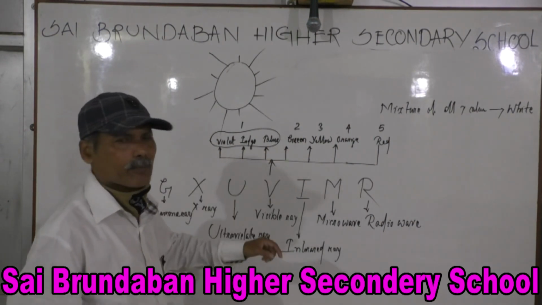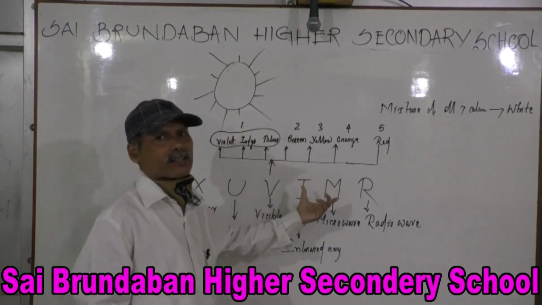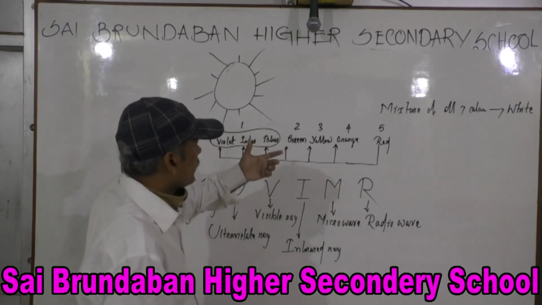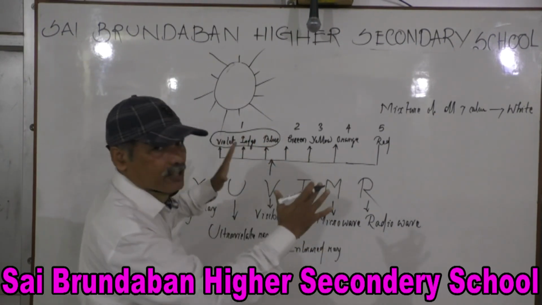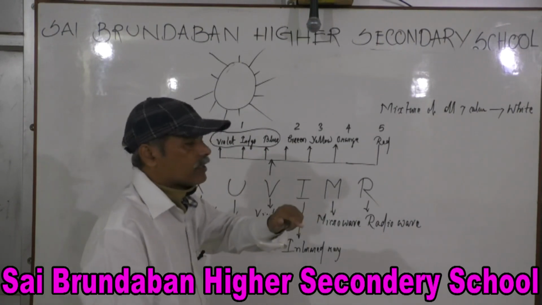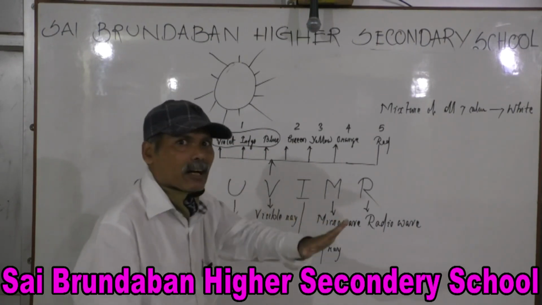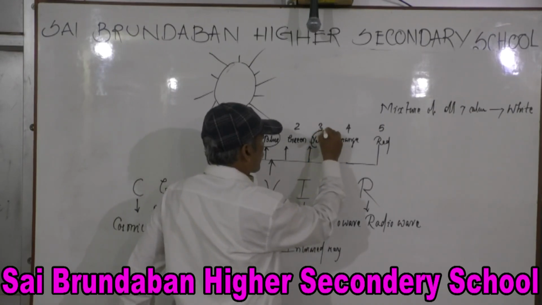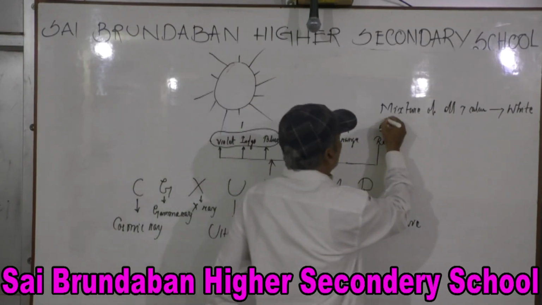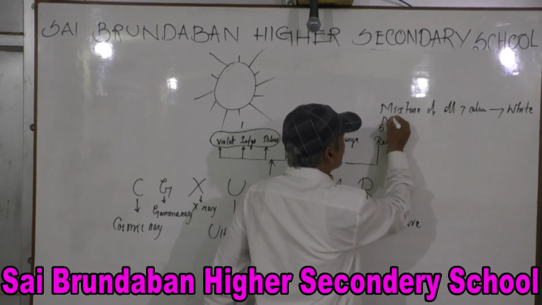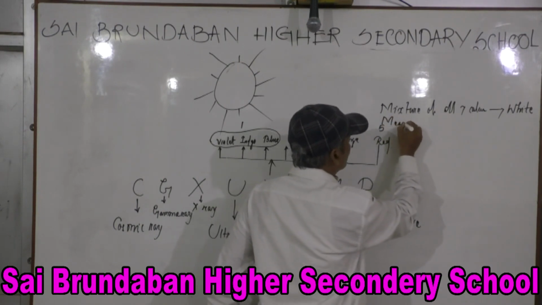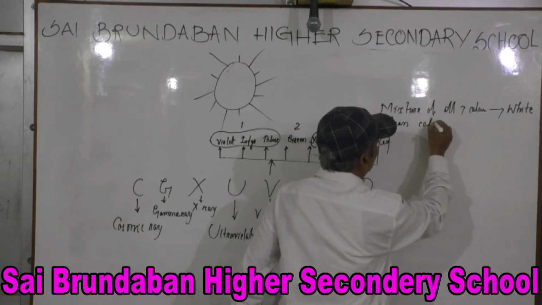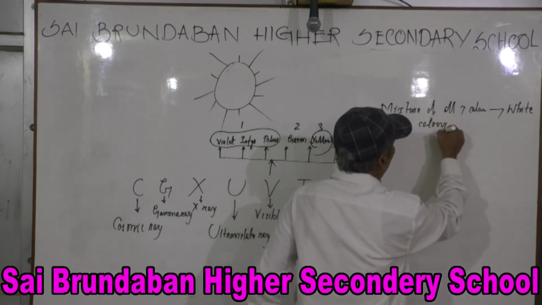Look here. It was 7 colors before; now I made it 5 colors. Among the 5 colors, which color is the middle color? Yellow. So now I am writing the mean color.